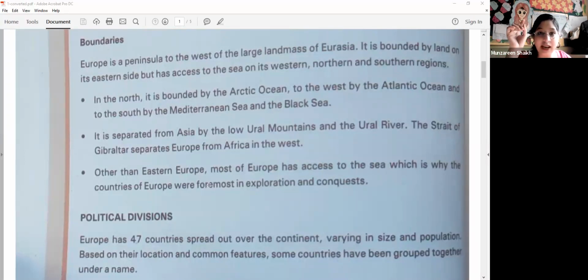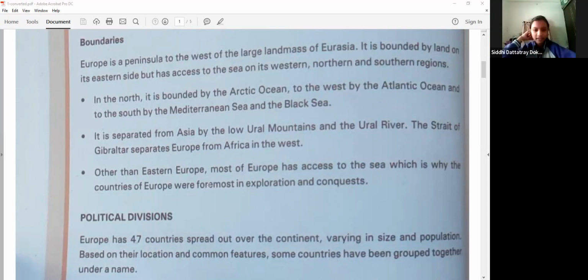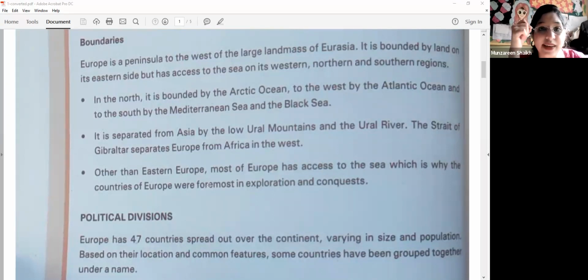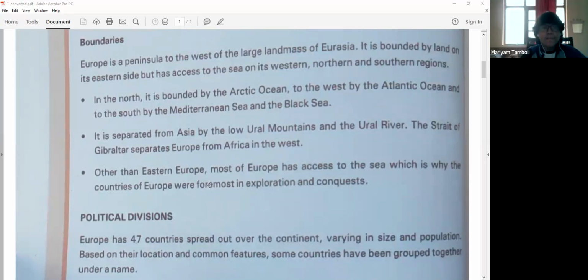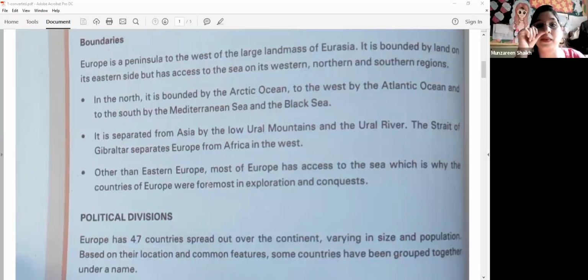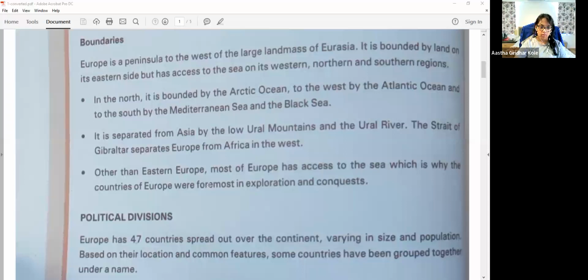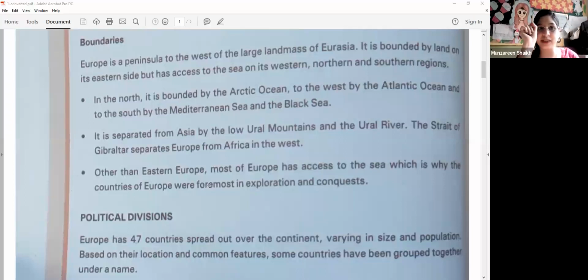As we know, India has Sri Lanka also. How are India and Sri Lanka separated? Ma'am, there is a strait, but I don't know the name. Which strait separates India and Sri Lanka? Find it out for tomorrow's class.